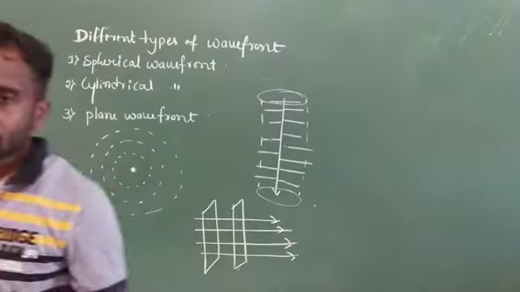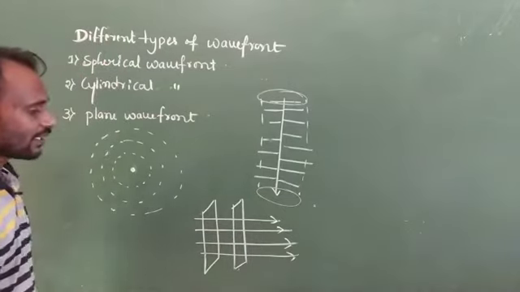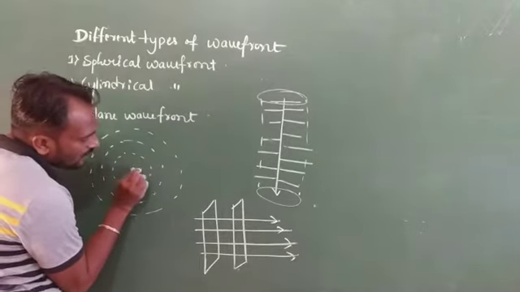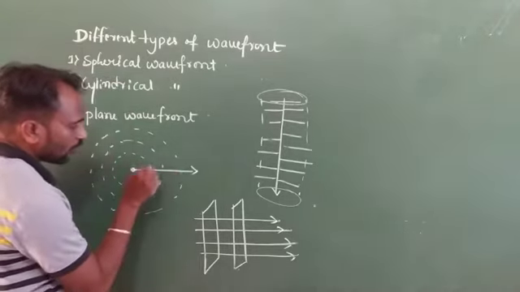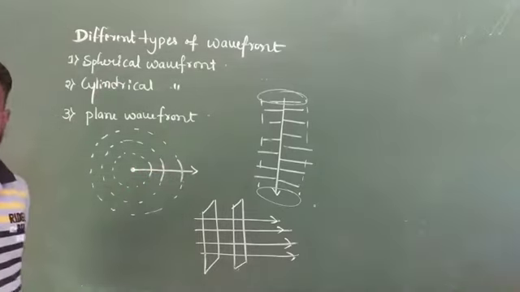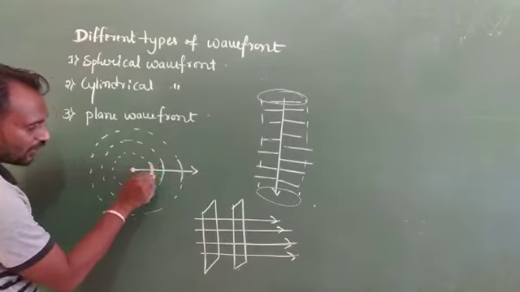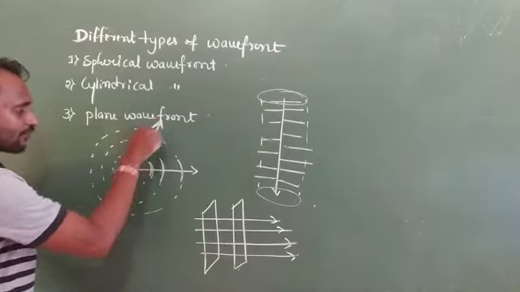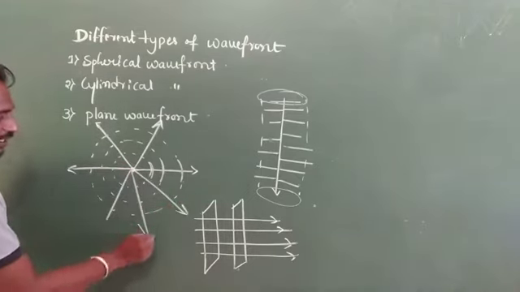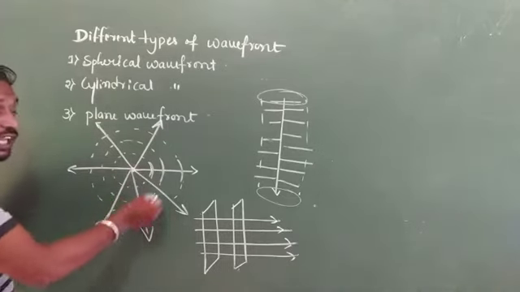Okay, so next one, the ray of light, or we consider a ray. This ray is always perpendicular to the wavefront. Suppose you consider a ray of light, this ray of light is always perpendicular to the wavefront. For example, here a number of rays are there, and these rays are always perpendicular to this wavefront.